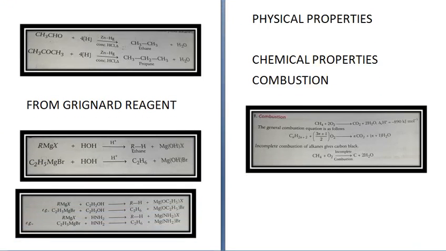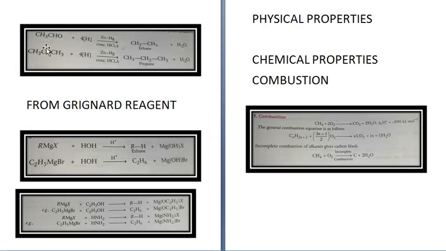Aldehydes and ketones on reduction with amalgamated zinc and concentrated HCl also give alkanes. This is known as Clemmensen reduction. For example, see CH3CHO plus 4H in presence of zinc amalgam, ZnHg and concentrated HCl on heating. They give you CH3CH3 plus H2O.